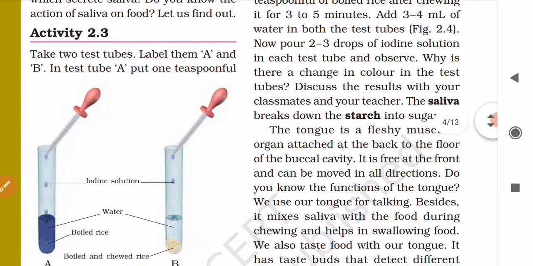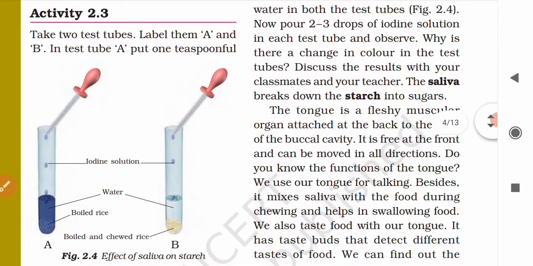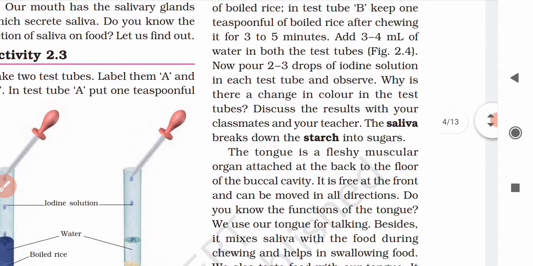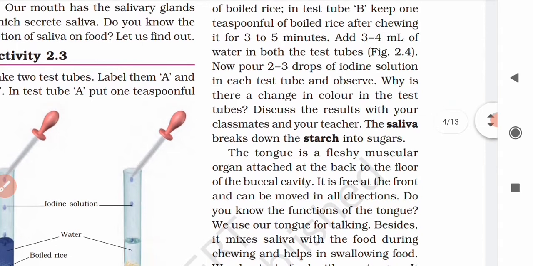So activity 2.3: take two test tubes and label them as A and B. In test tube A, put 1 teaspoonful of boiled rice. In test tube B, keep 1 teaspoonful of boiled rice after chewing it for about 3 to 5 minutes.